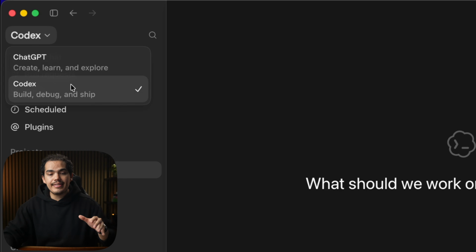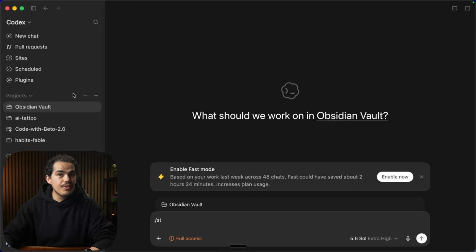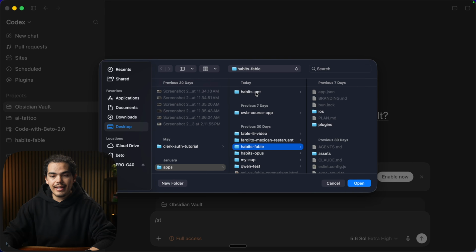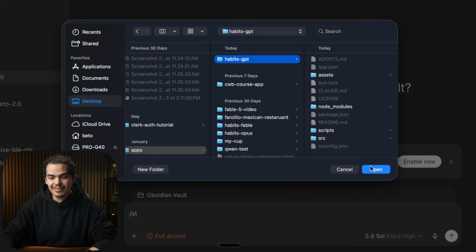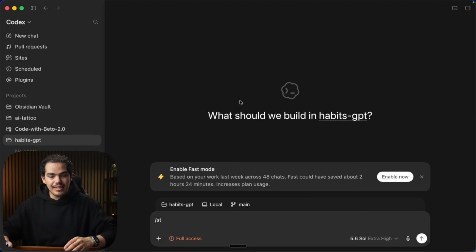I'm in the Codex tab. You can switch on the left. I already created a new Expo project, so let's add it here. I'm gonna use an existing folder and I called it Habits GPT. Let's open it. And now we're working in this project.